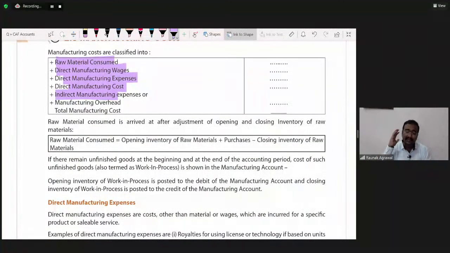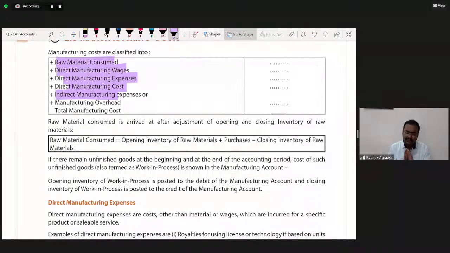Just chillax guys, अगर समझ में आया है तो ठीक, अगर नहीं भी समझ में आया है तो no need. At foundation level there is no need of bifurcating such things. ये बहुत डिटेल में we have to study at intermediate level in the subject of costing, cost and management accountancy. We are going to study these things in much detail.